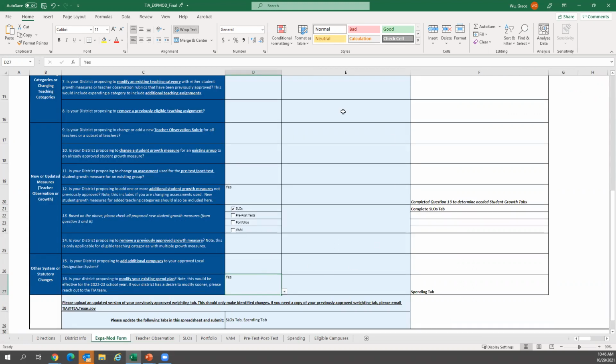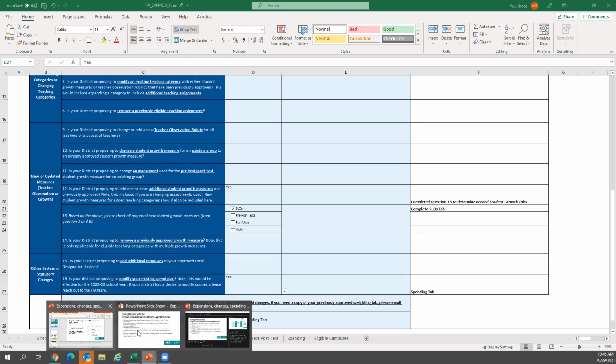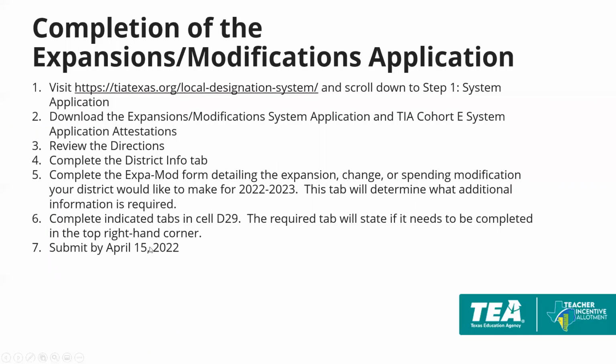As you can see, if a district wants to make multiple changes, the multiple changes may require multiple tabs to be completed. The final step will be to submit the expansions modifications application by April 15, 2022.